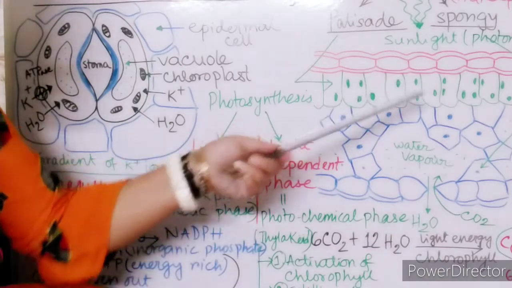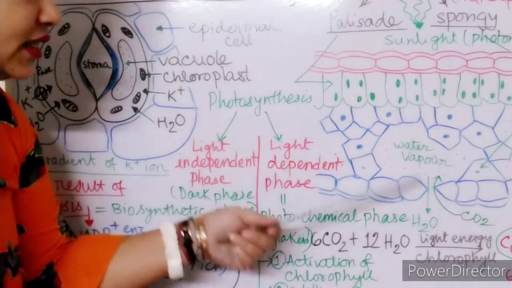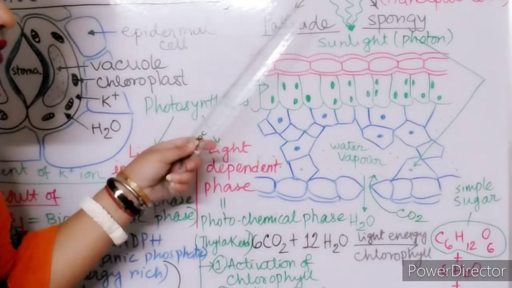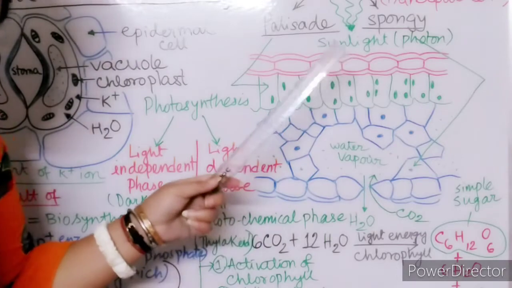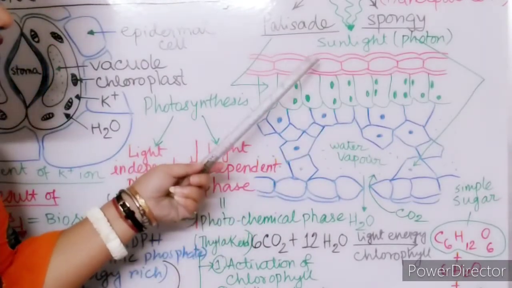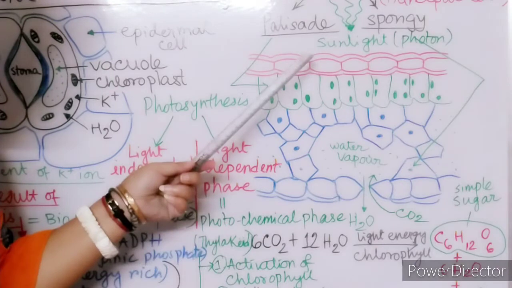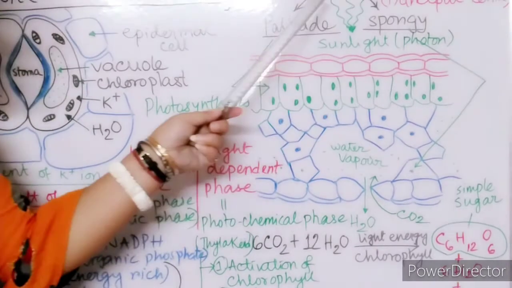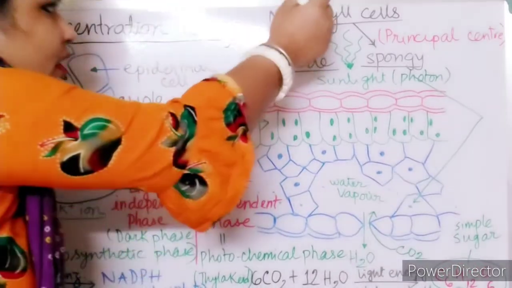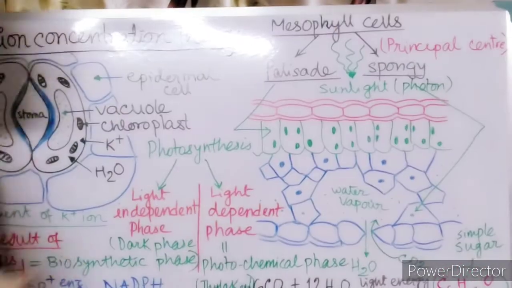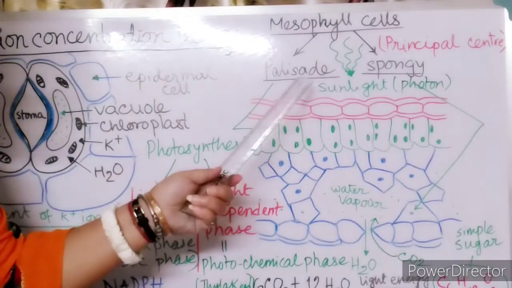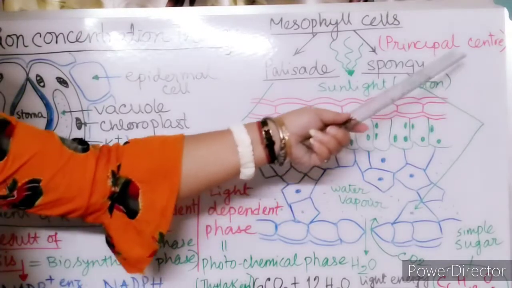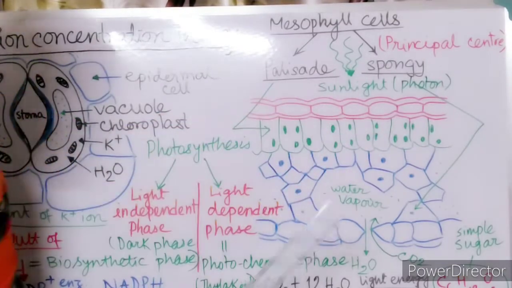Next, now look at this diagram. This one. Here, this is the longitudinal section of leaf. Upper surface of leaf, lower surface of the leaf. In the upper surface of the leaf, there are palisade mesophyll cells. I have drawn this. See, this is the mesophyll. Mesophyll cells are of two types: palisade mesophyll cells and the spongy mesophyll cells. So these are the two principal centers of photosynthesis.